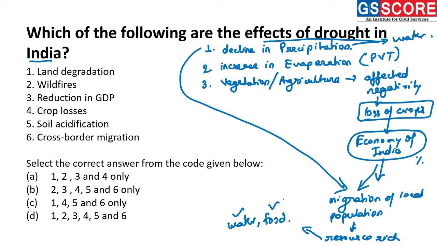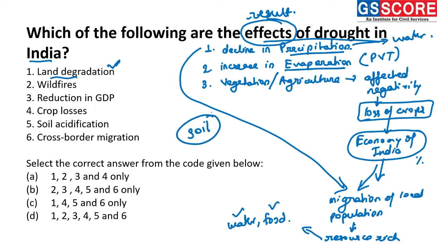Therefore, analyzing the statements accordingly, the question is asking which of the following are the effects. Effects are a kind of result of drought in India. So statement 1 is land degradation. Yes, this is a correct statement. Why? Because when there is low precipitation and high evaporation, it will result in the loss of moisture in soil.